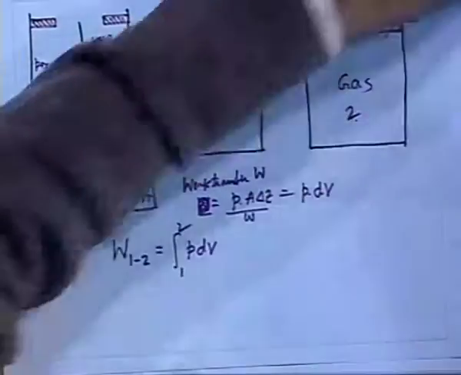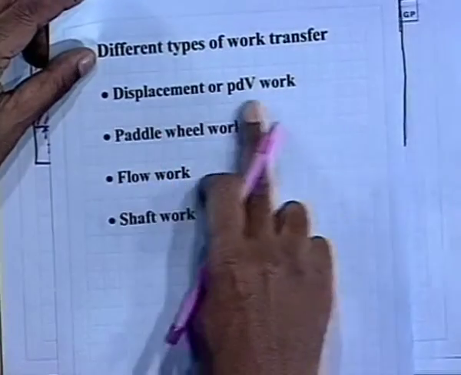That means, when you consider some weight coming from this position to this position, the difference in potential energy is actually the work delivered by the piston, because no work is being dissipated. So, this is the way one can conceive that if there is a closed system which has pressure P and volume V, initially for example P1 and V1, and comes to a state P2 and V2 by expansion through a series of quasi-equilibrium states, then the non-dissipative work which comes out is equal to integral P dV, and this work is known as displacement work or P dV work.